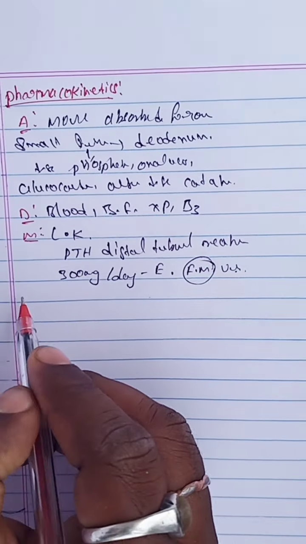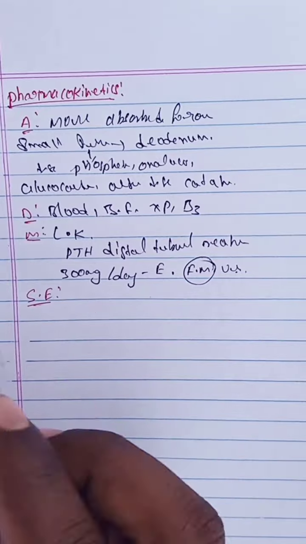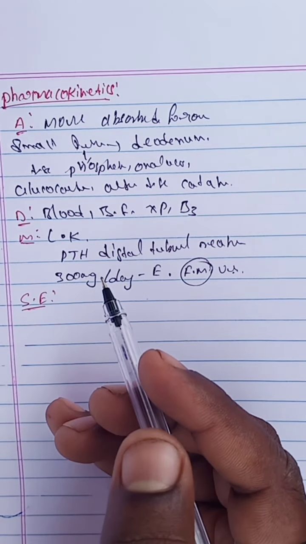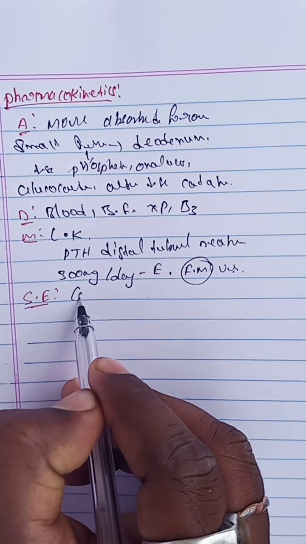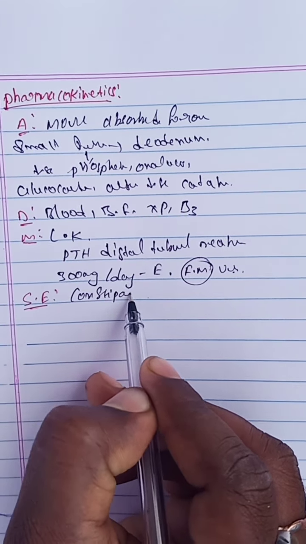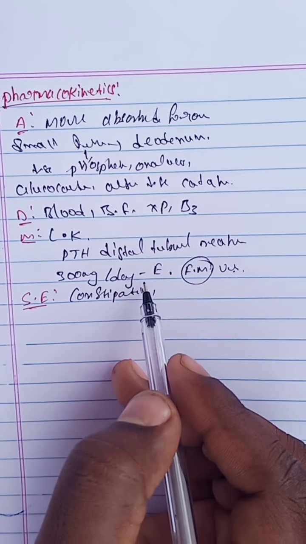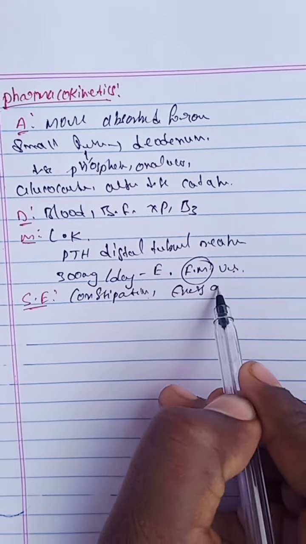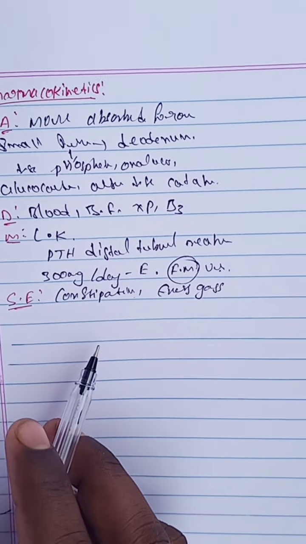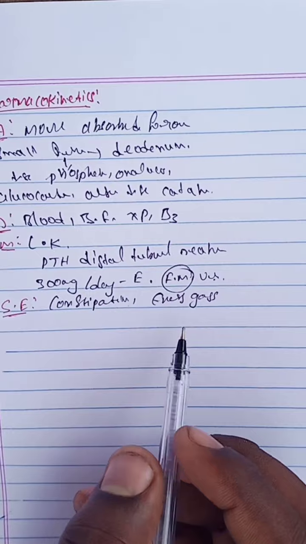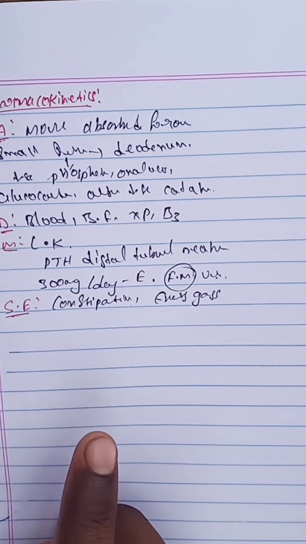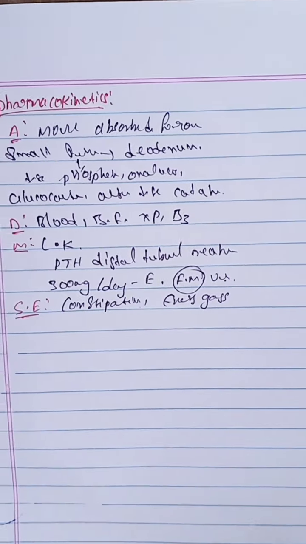The next, side effects. Calcium supplements are well tolerated. The side effects are constipation, and the next one, excess gas, which is produced with calcium carbonate only. We have already discussed the dose, pharmacokinetics, and importance here.